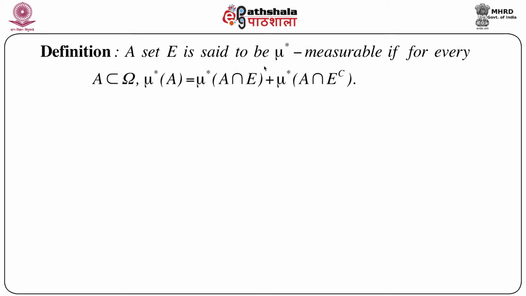This is the way we define a mu star measurable set E. That means we split A in terms of E as A intersection E and A intersection E complement, just like a disjoint union. So mu star A equals mu star of A intersection E plus mu star of A intersection E complement.